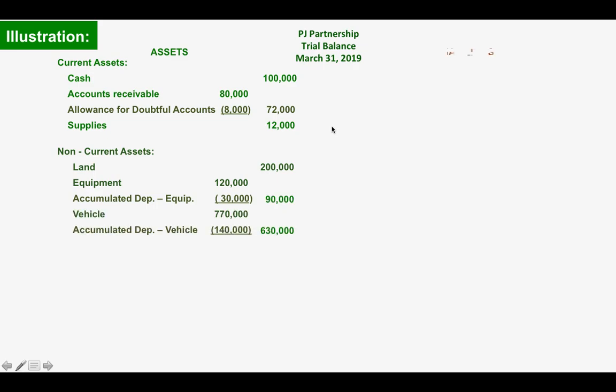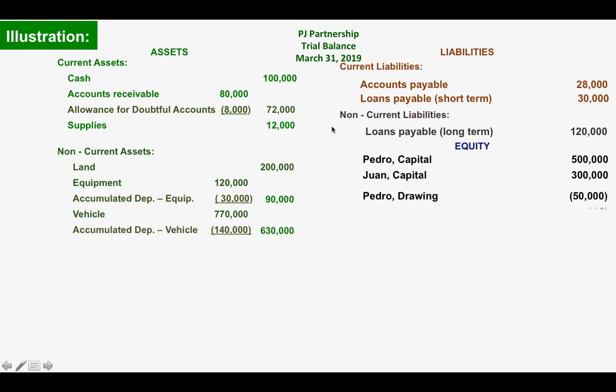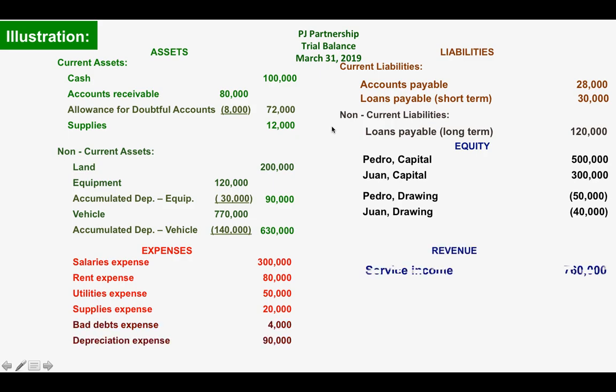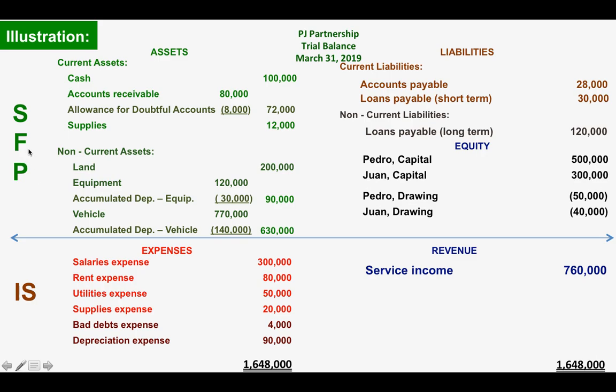Let us have an illustration for the three accounting considerations. We will use the previous example of PJ partnership. In our example, we have these balances of accounts of PJ partnership. Here on the bottom you have the income statement, and the upper part is your statement of financial position accounts.